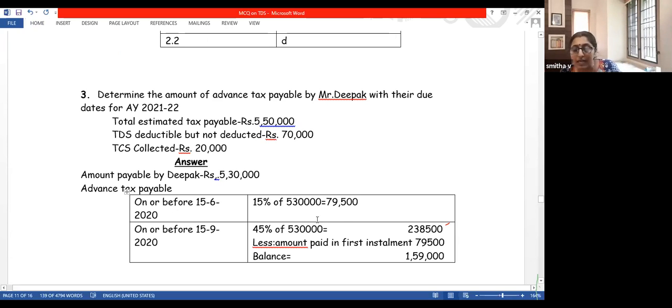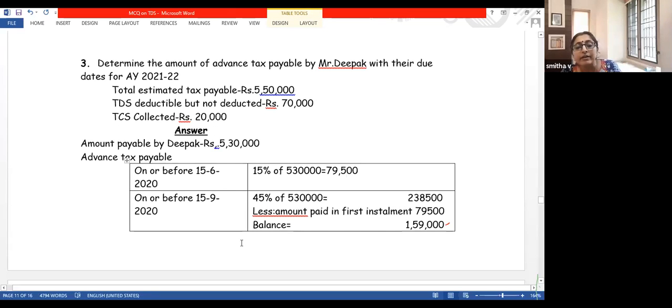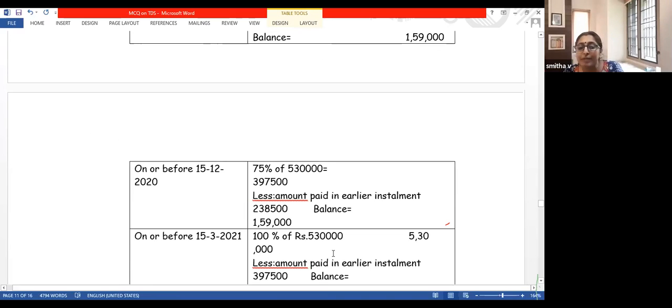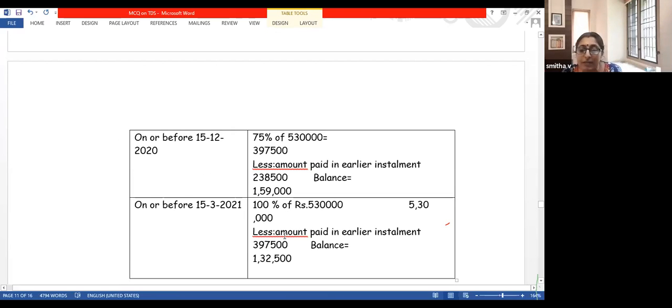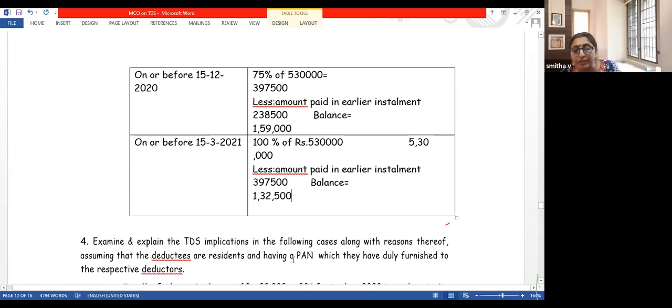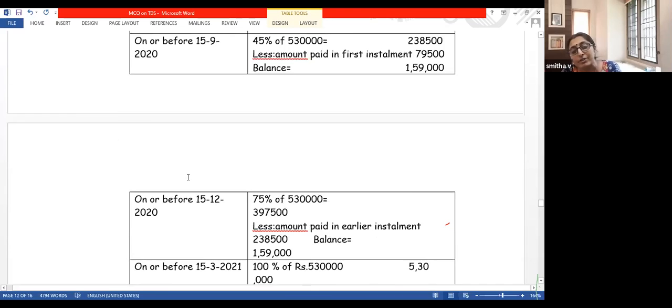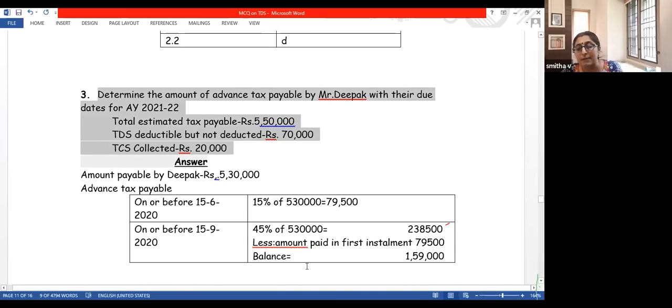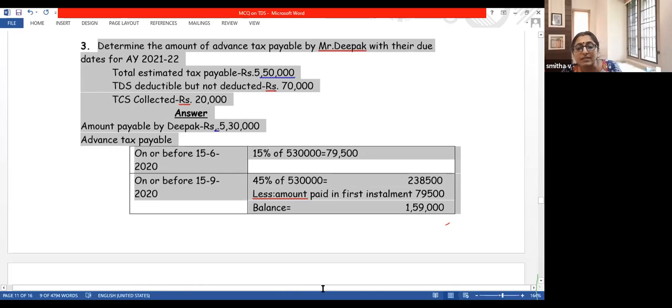On or before 15th June, as I explained earlier, 15%, which is 79,500. Before 15th September, 45% of 5,30,000, but you have already paid the first installment of 79,500, so you need to pay only 1,59,000. On 15th December, 75% less the amount paid in earlier installments. And on 15th March, you have to pay the entire amount of 5,30,000, but deduct the amount paid in the earlier installments. So balance 1,32,500. Very similar to the earlier example, but the only thing was that there was TDS and TCS, which we'll be discussing shortly. What is this TDS and TCS? That is now my next topic.